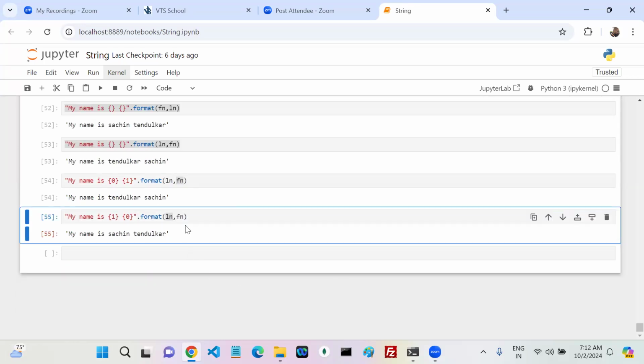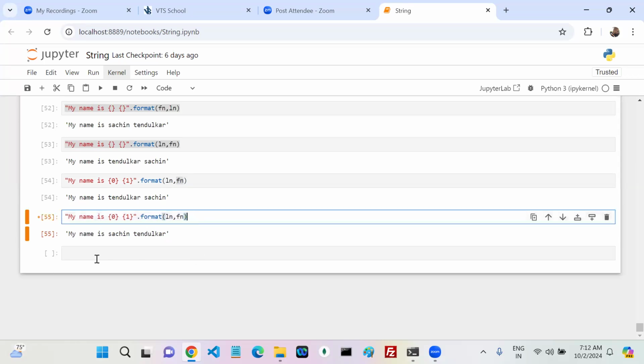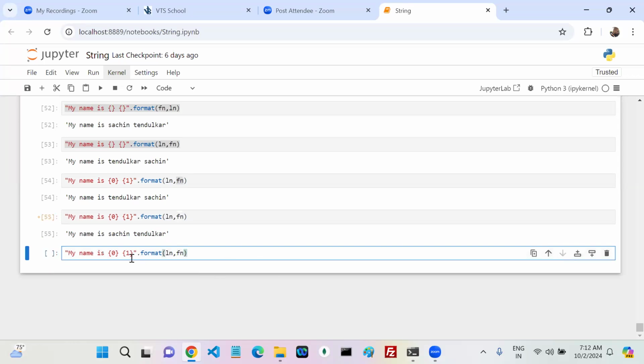Now, instead of this one, you can also write keyword arguments, right? Can anyone tell me how we can write keyword arguments? For example, v1 and v2. My v1 value is fn, my v2 value is ln.